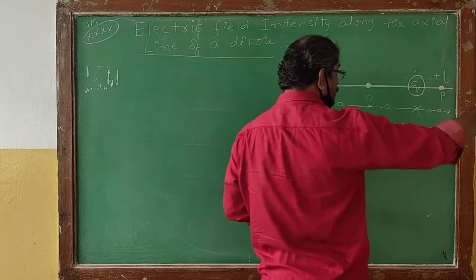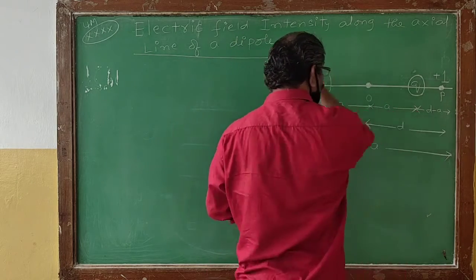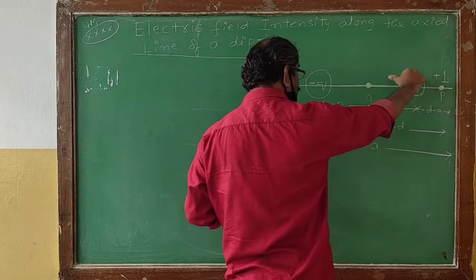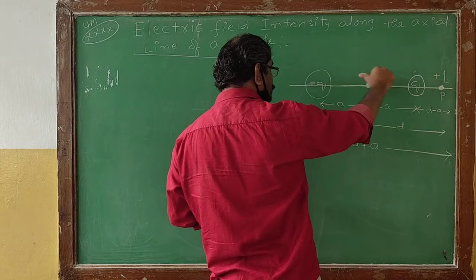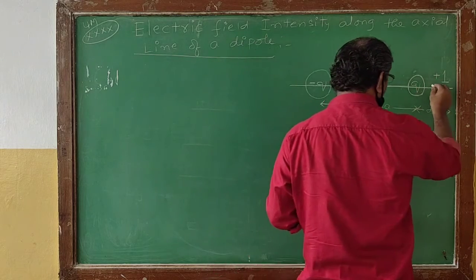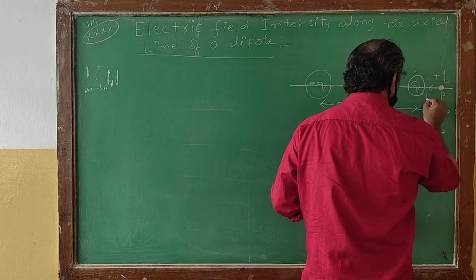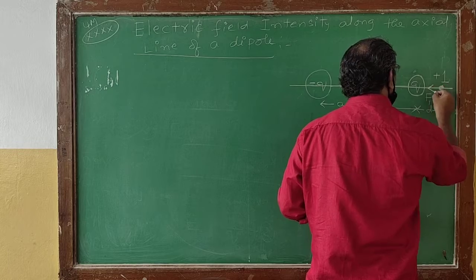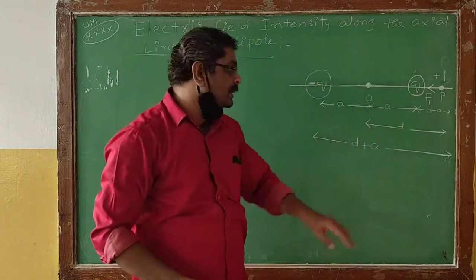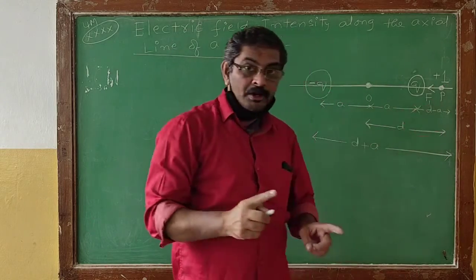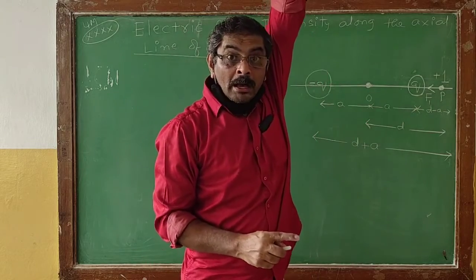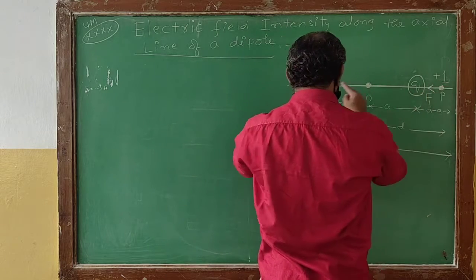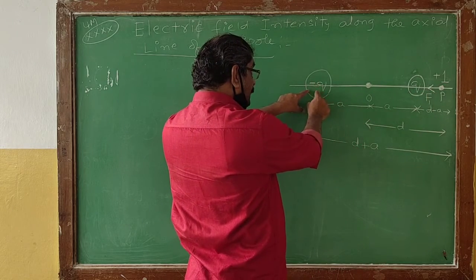So obviously the unit charge will be strongly attracted towards the negative charge. Remember very carefully now what will happen to the unit positive charge due to the negative charge.